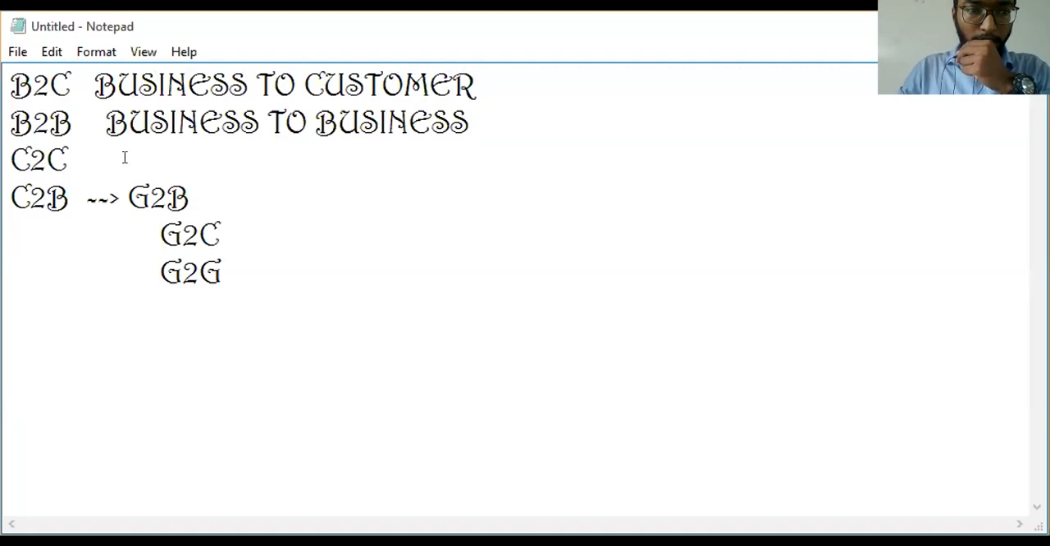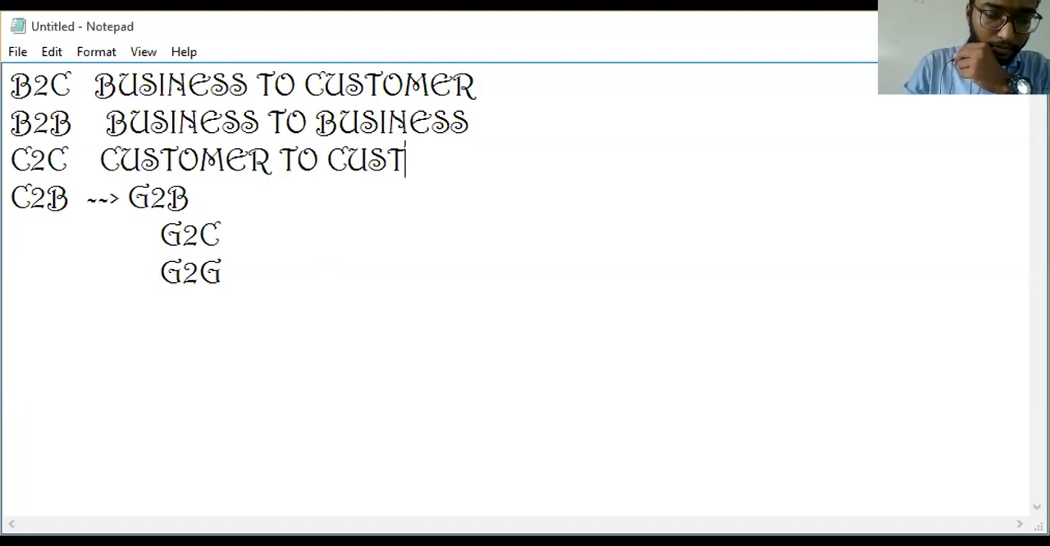Now the third one is C2C. C2C means customer to customer. The best example of the C2C relationship is OLX.